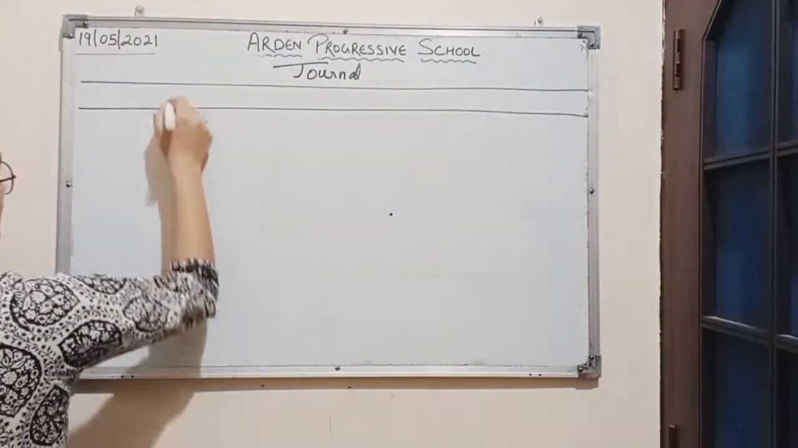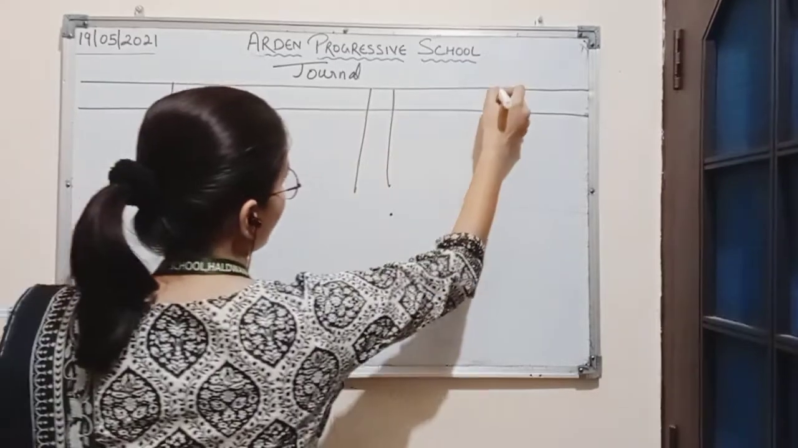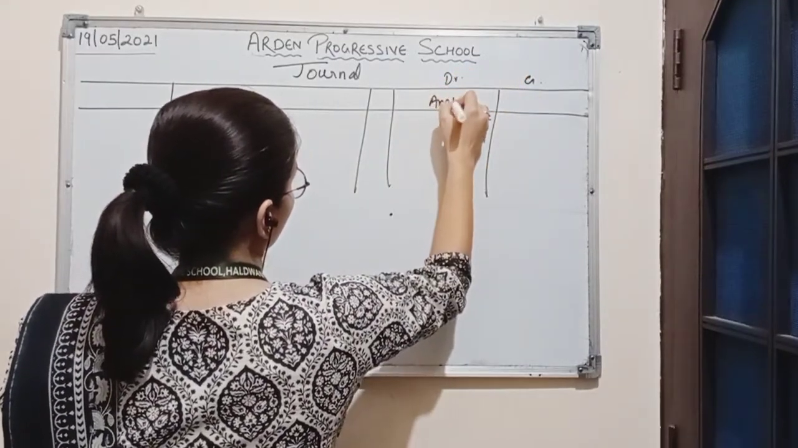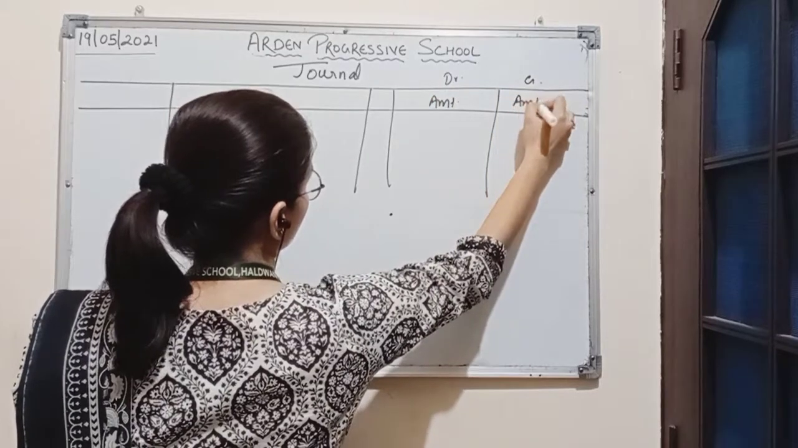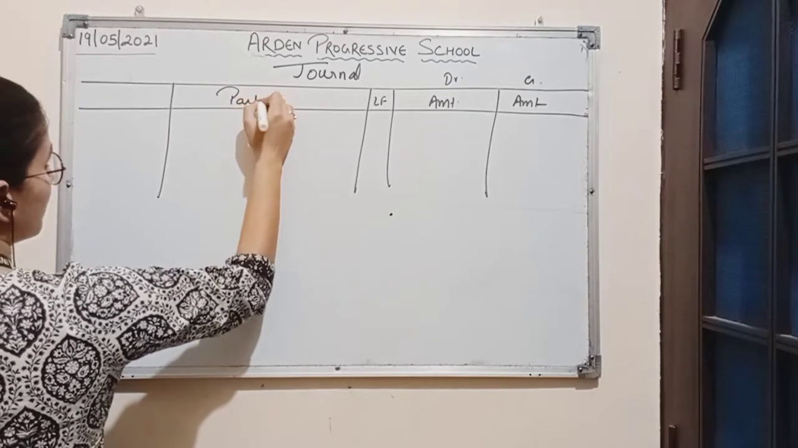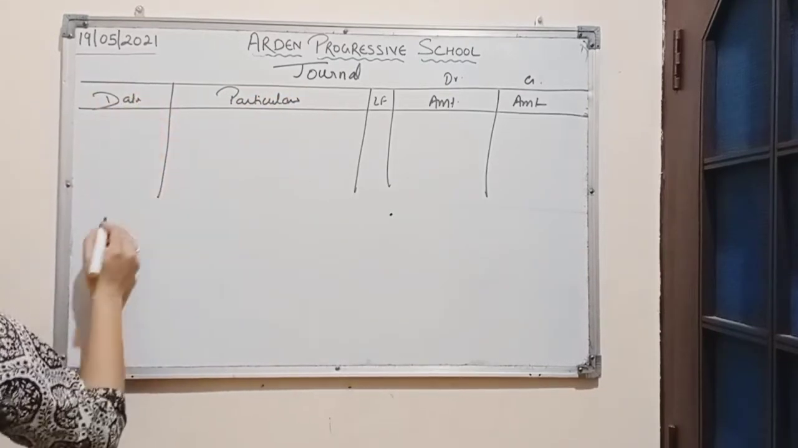Format of journal consists of date, particulars, LF, debit amount and credit amount. Here is the amount. This column is of LF, particulars and date.